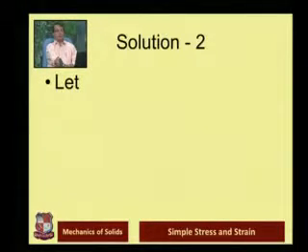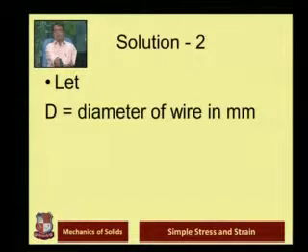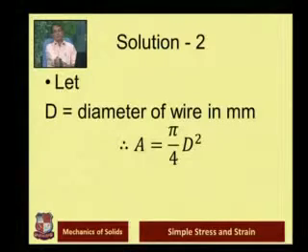So what we need to find out is the minimum diameter of the wire, which is unknown. Let's say D is the diameter of the wire which we need to find, and we take its unit as mm. Obviously we know that if it is circular in section, then A, the cross sectional area, will be pi by 4 d square.